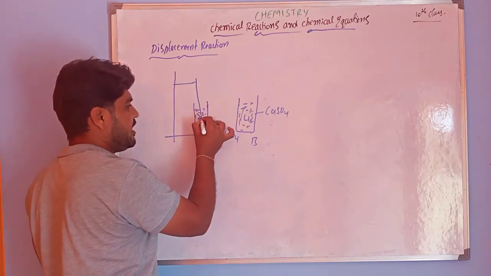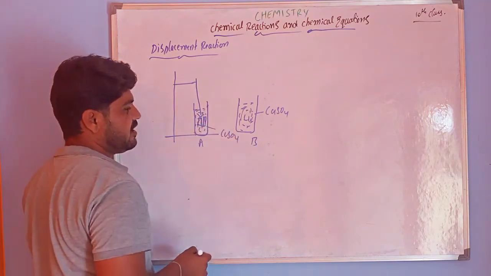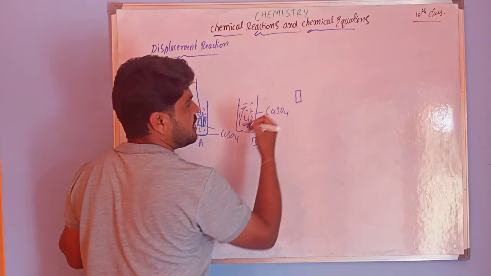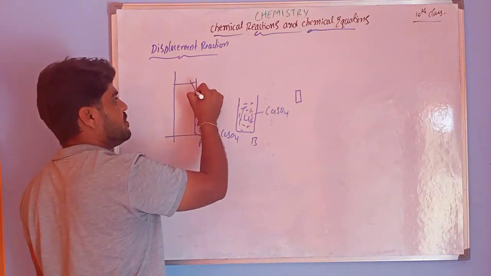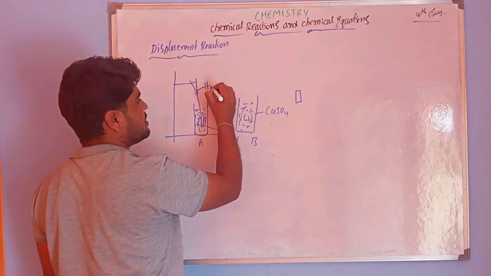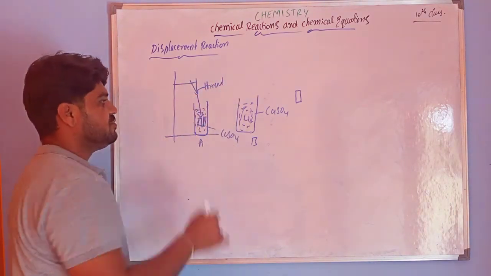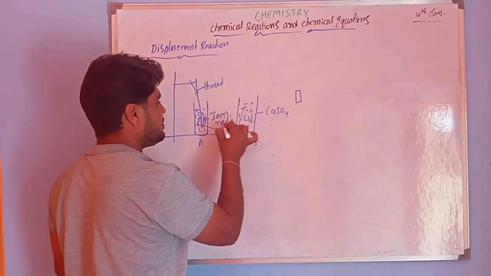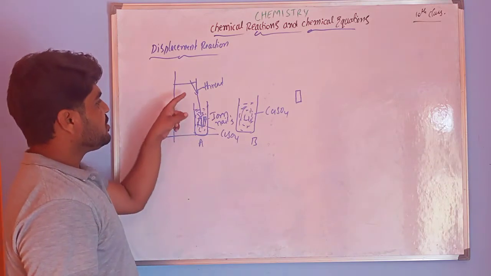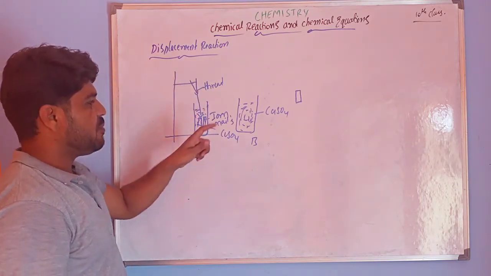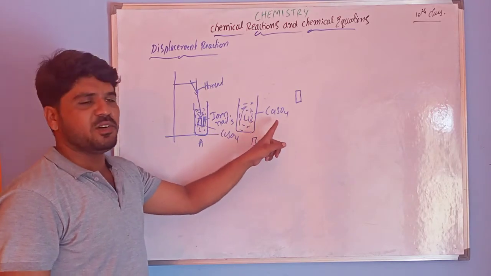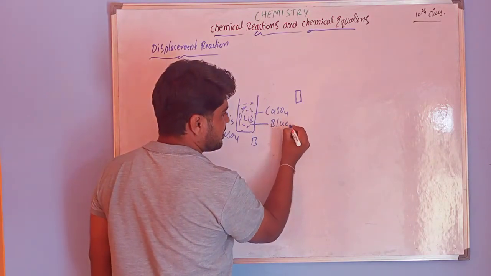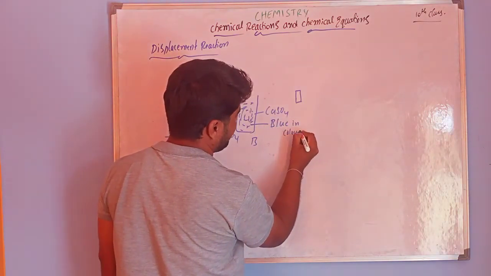For this copper sulfate solution, I am going to drop two iron nails. One iron nail is kept aside. With the help of thread, we dip the other iron nail. So the iron nail is dipped in the copper sulfate solution. In this only copper sulfate solution is present. This copper sulfate is blue in color.